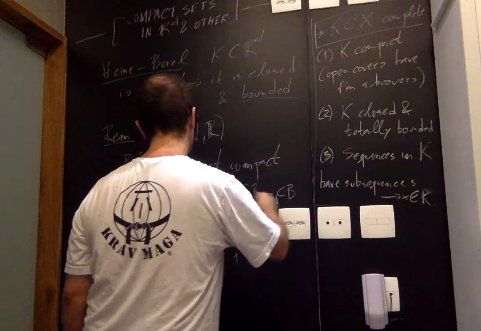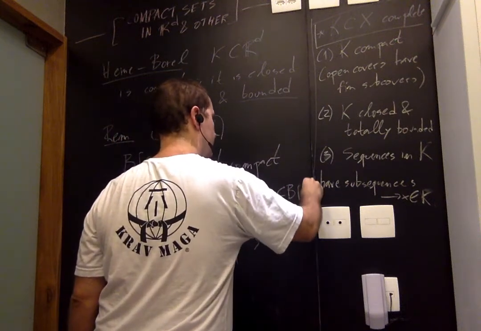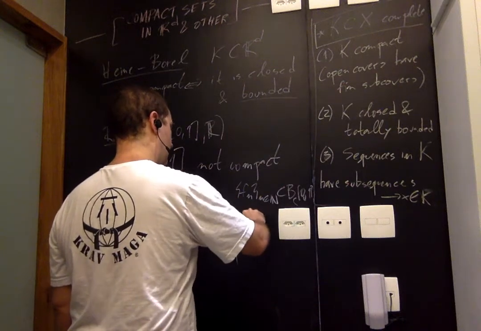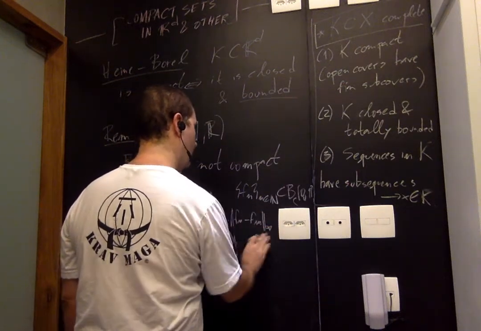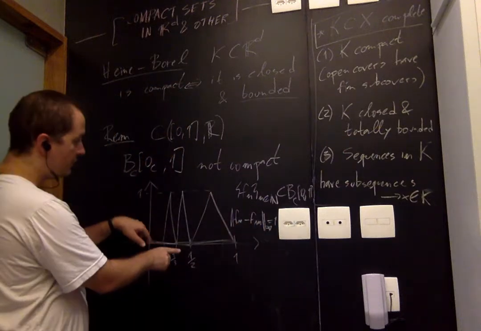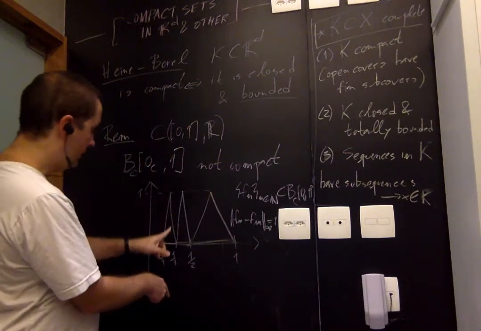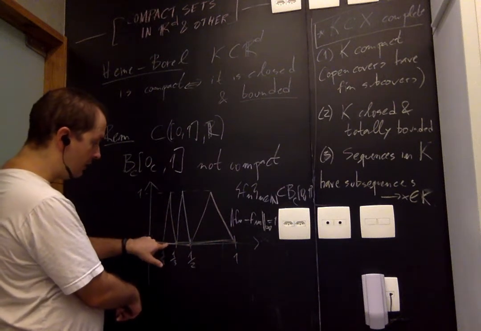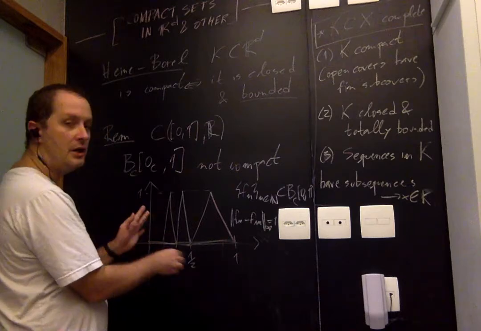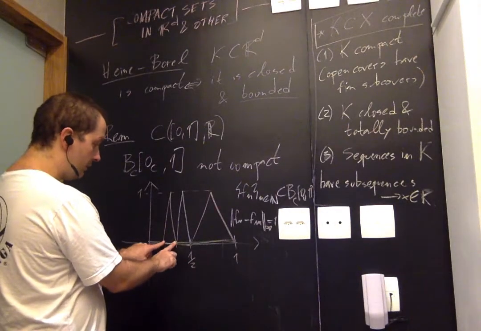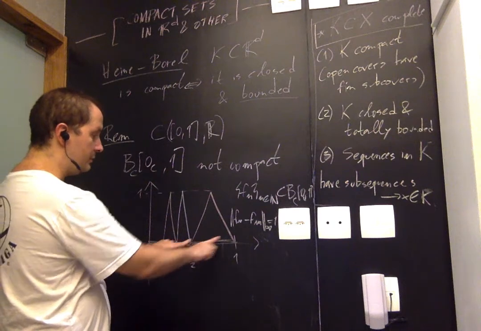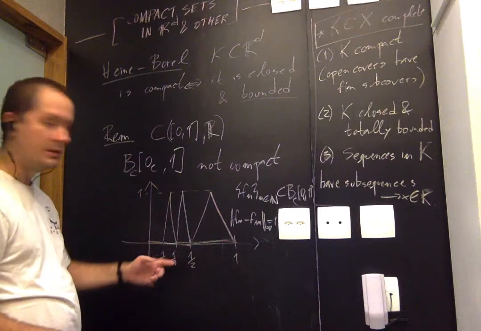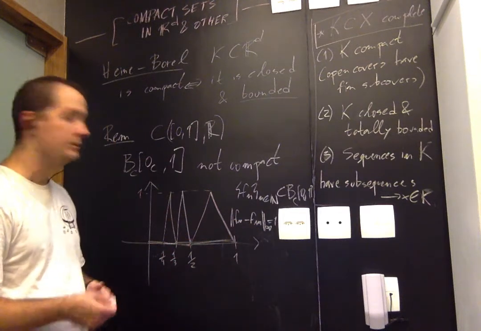So the sequence of functions is contained in this ball, and all functions are within distance 1 from one another. You can see this, for instance, for the first two functions, or the second and the third: they both reach maximum value equal to 1, but the regions where they are non-zero do not overlap, right? So this one is non-zero only in this open interval here, this one only in this other open interval. So when one of them is 1, the other is 0, and vice versa. So you can show that the maximum really is exactly 1.